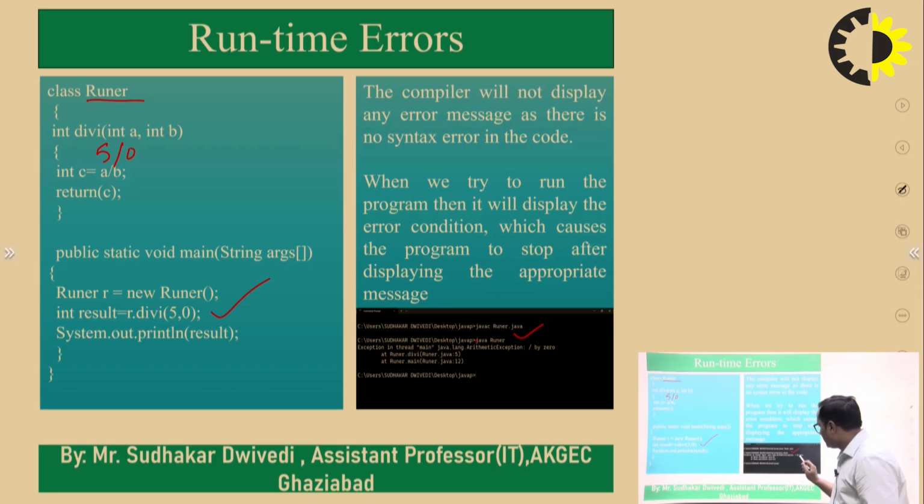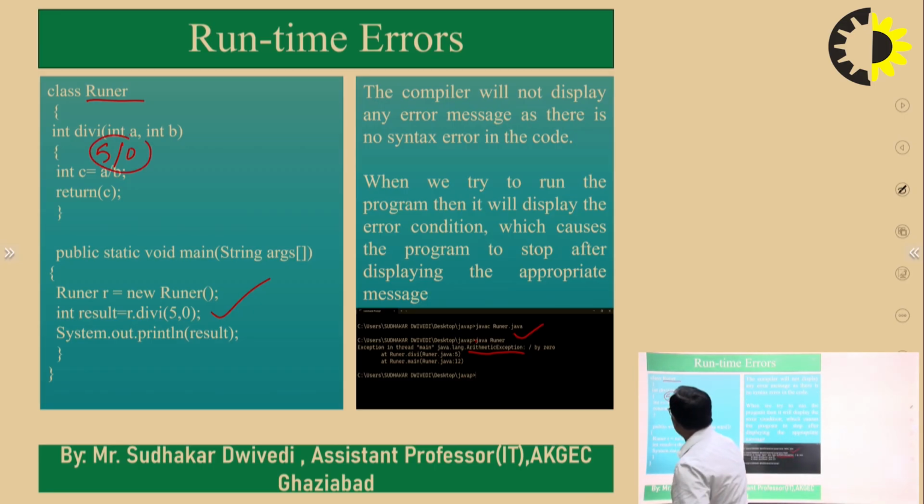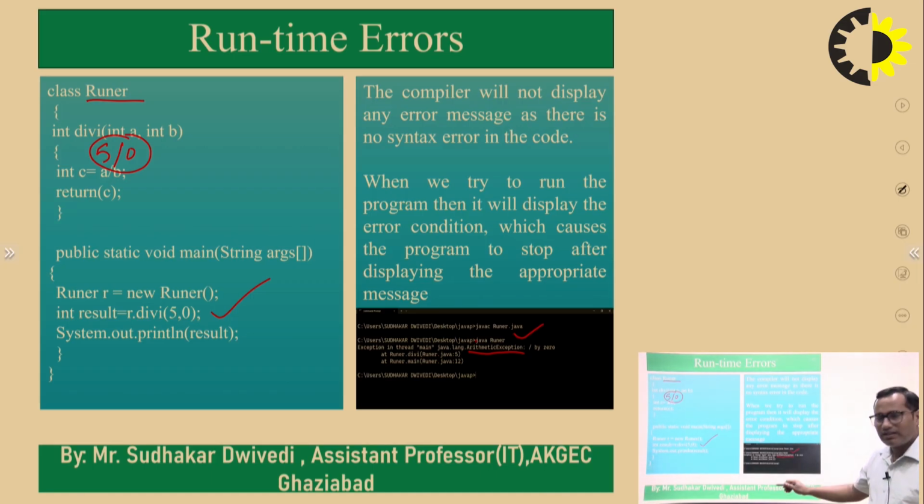We are trying to divide an integer by 0, and that comes under the arithmetic exception. It is an exception because it is a condition that causes error in the programs. What is the condition? The condition is division by 0.